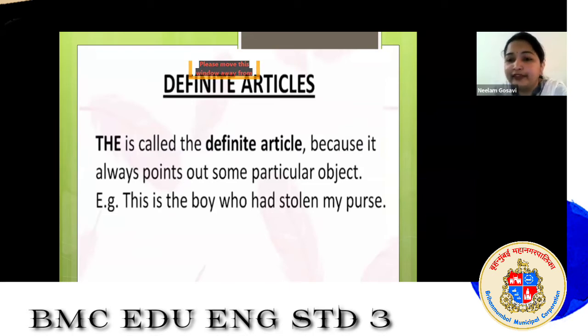It points out a specific person, place, or thing. That is why it comes under the list of definite articles.